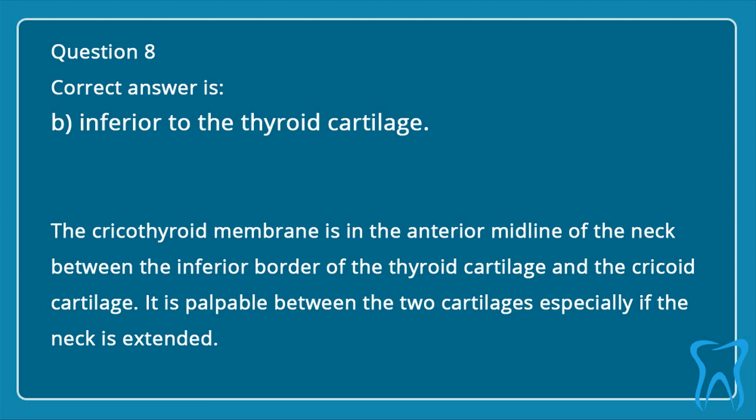The cricothyroid membrane is in the anterior midline of the neck between the inferior border of the thyroid cartilage and the cricoid cartilage. It is palpable between the two cartilages, especially if the neck is extended.